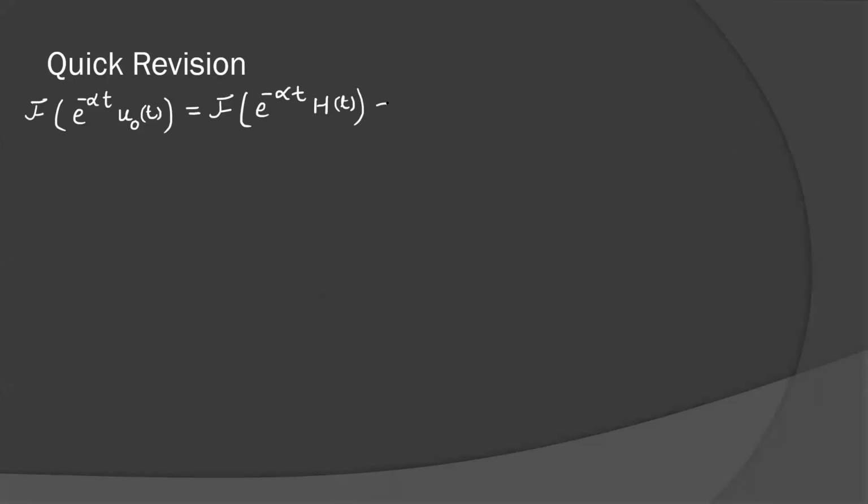You can see my part 6 lecture on Laplace transformation. I have discussed u0(t) is nothing else than heavy side function h(t), and its Fourier transform was 1 over alpha plus i omega. Or we can conclude that Fourier inverse of 1 over alpha plus i omega, whichever notation you use, is e to the power minus alpha t u0(t).